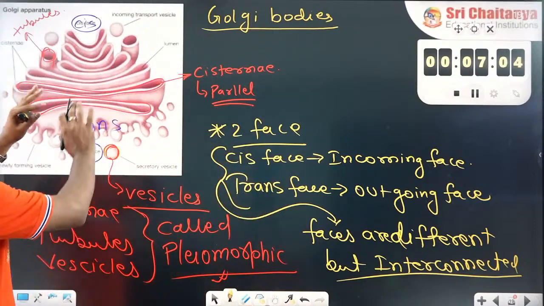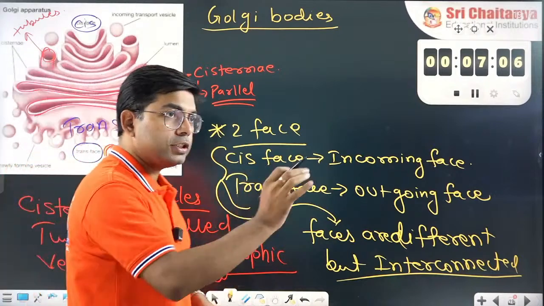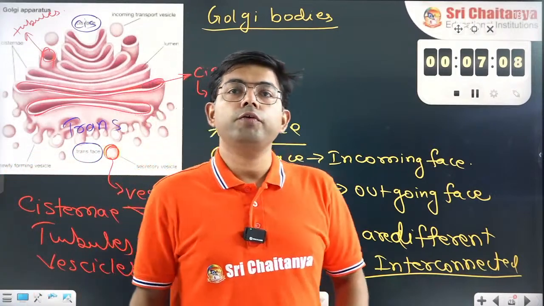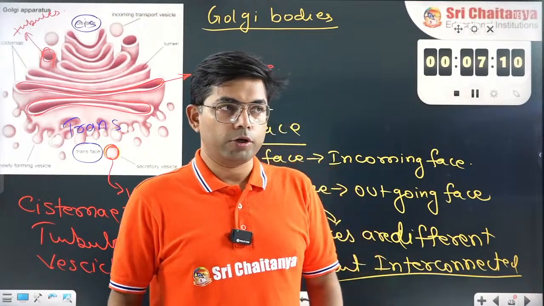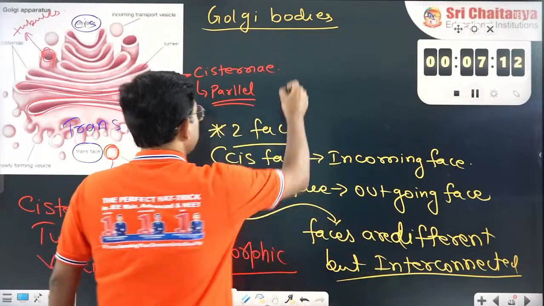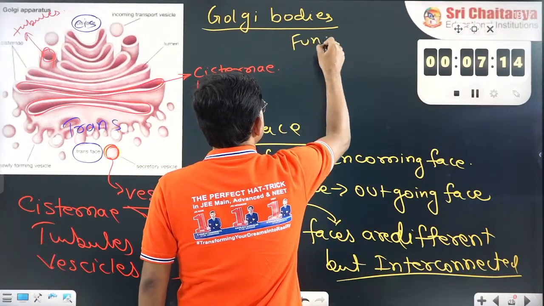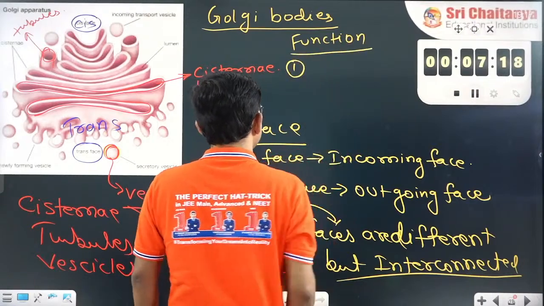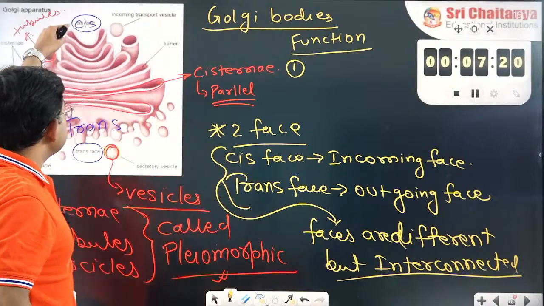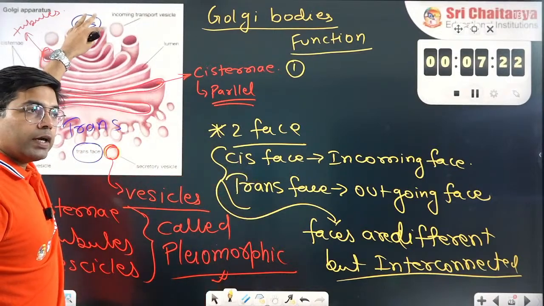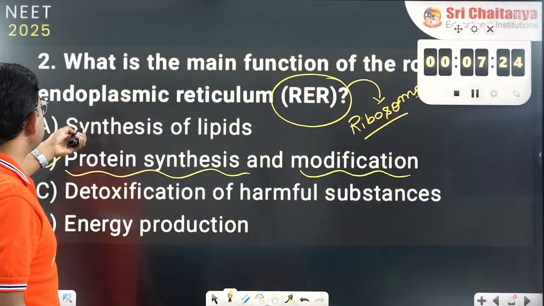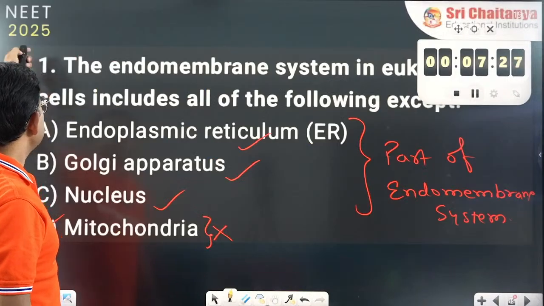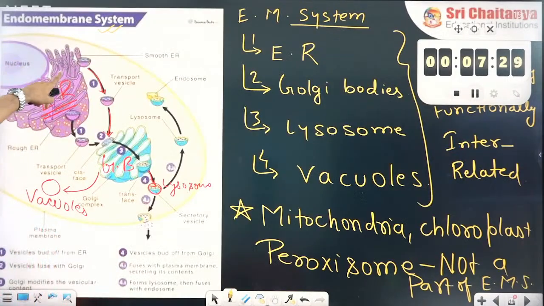So this is all about the Golgi body structure. Now we will see the function of the Golgi body. What is the main function? Remember there are three main functions. The first function: see here, the cis face I have called the incoming face, and incoming means the vesicle is coming from the endoplasmic reticulum.